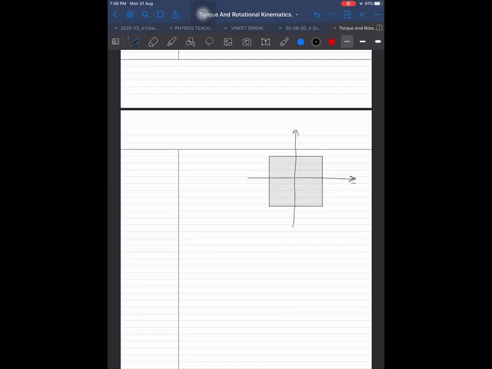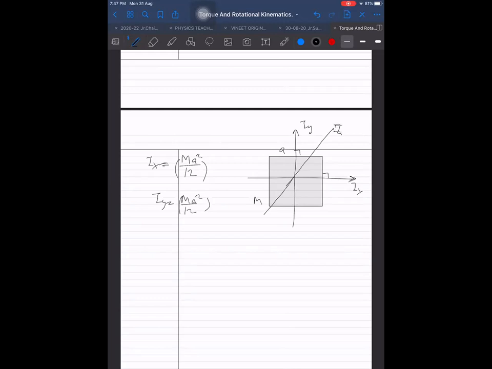What is the moment of inertia about the x-axis? What is the moment of inertia about the y-axis? Say it quickly. Only m is the mass. MA square by 12, MA square by 12. Iz was MA square by 6. Now, what is the moment of inertia about any other axis which is lying in the same plane?